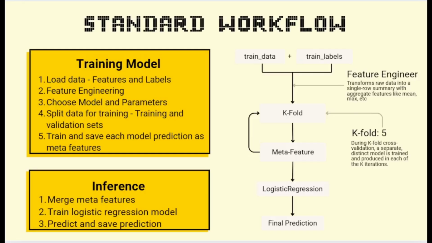Next, we'll be discussing more on the standard workflow. Using the train data set and the train labels, we merge them into one data set, right? We go through the feature engineering, and once that is done, we feed it into the k-fold iteration. Each k-fold will produce a prediction, which eventually becomes a meta feature. At the end of the k-fold, the meta features will then be merged into one single data set and fed into the logistic regression model, and that will produce a final prediction.